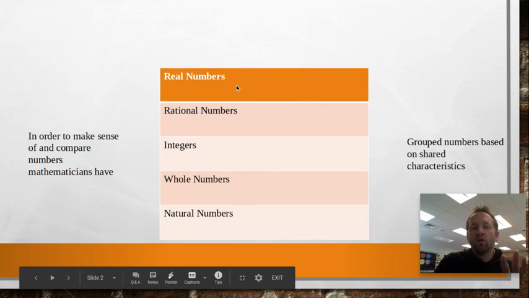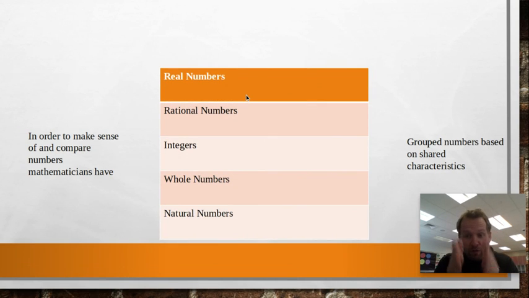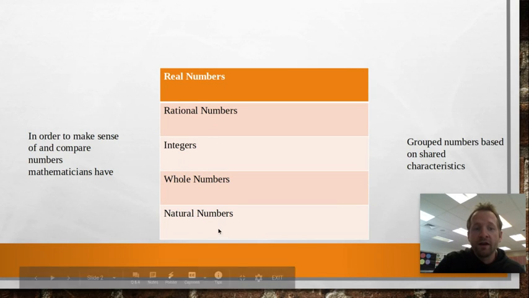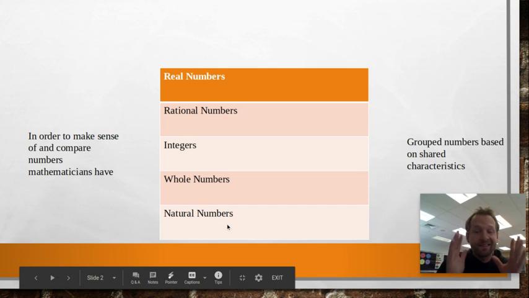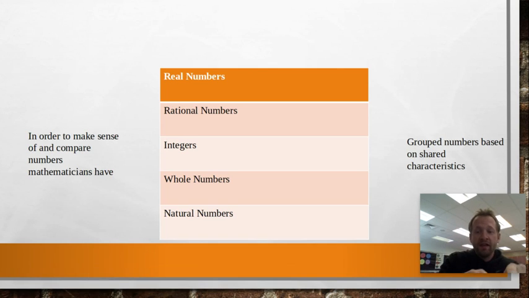So we've got real numbers. These are numbers that start with the number one and it goes to two, three, four, five, so on and so forth, forever and ever and ever. We've got rational numbers. We have integers. We have whole numbers. There are natural numbers, right? So tons of different things. They all have a certain characteristic that they share to be in that classification.